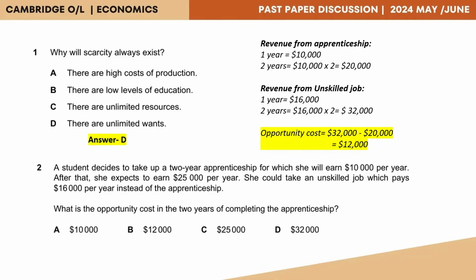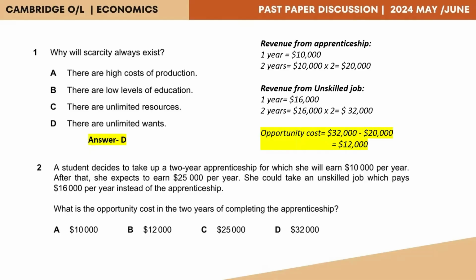That is a total of $30,000 for 2 years. So now they are asking us the opportunity cost of selecting the apprenticeship. If we selected the apprenticeship, we would have foregone the unskilled job, and that means we would have foregone the revenue we would have earned by the unskilled job.